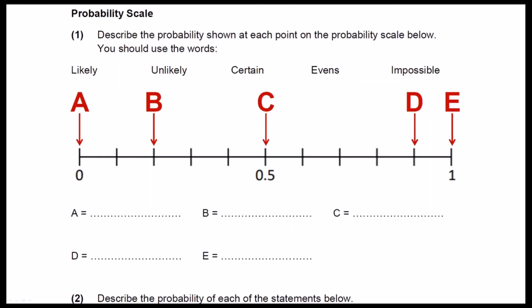Attached to Show My Homework is the following probability scale worksheet. Please make sure you download the whole worksheet as only part of it is being displayed on the screen right now. The first task on this sheet asks you to describe the probabilities shown at each point on the probability scale. That's exactly the same as what I showed you at the start of the video. The second part of this worksheet asks you to describe the probability of several events using the words impossible, unlikely, evens, likely and certain. Please have a go at this now.